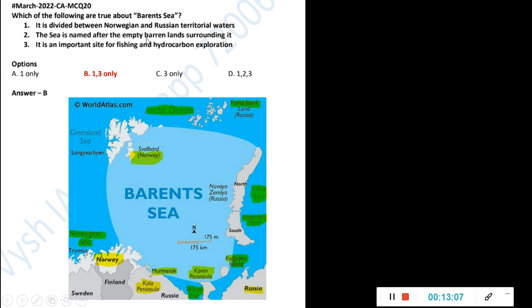And this naming, it is not because of this empty barren land and all. That is just a made up thing. There was a person named Barents, and after that only it was named. And it is an important site for fishing and hydrocarbon exploration. Okay, so 1 and 3 are the correct statements.